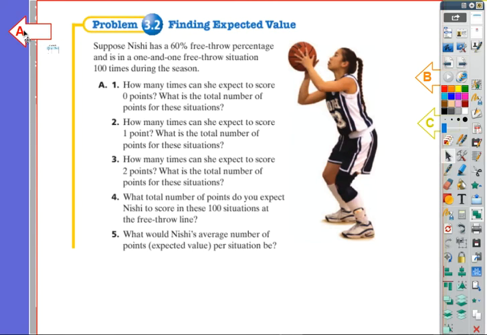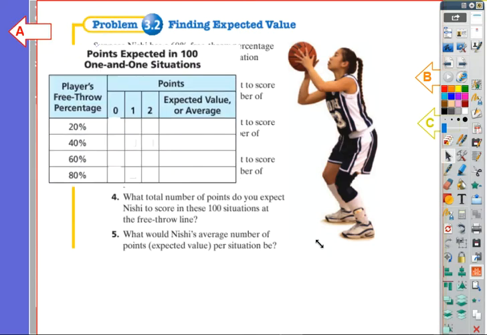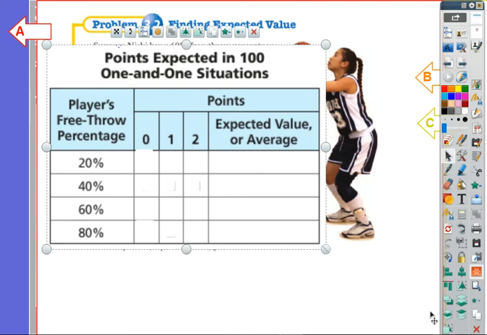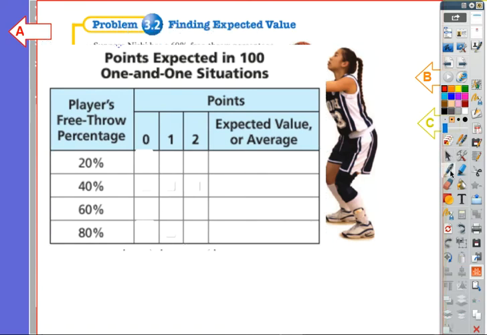Suppose Nishi has scored 60% free throws and she's in a one-on-one situation 100 times during the season. I'm just going to read the questions. How many times can she expect to score 0 points, 1 point, 2 points? And finally, what is the total number of points and what is the average number of points, which is called the expected value? Now, I realize that we did this yesterday, but let's go through this one more time because you're going to be asked to do the same thing for several more shooters, and so let's just make sure we're all on the same page.